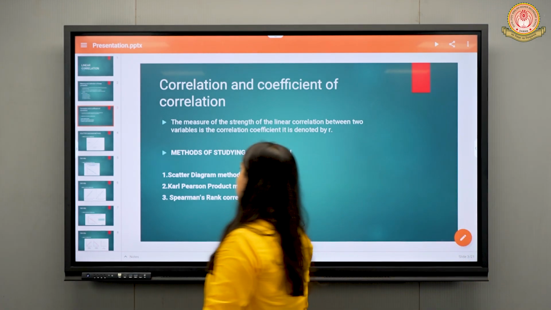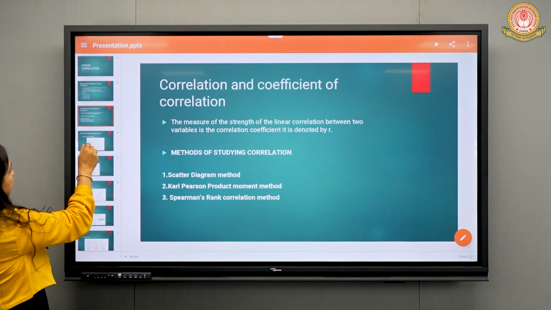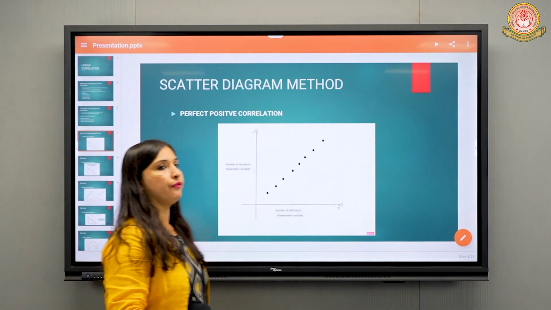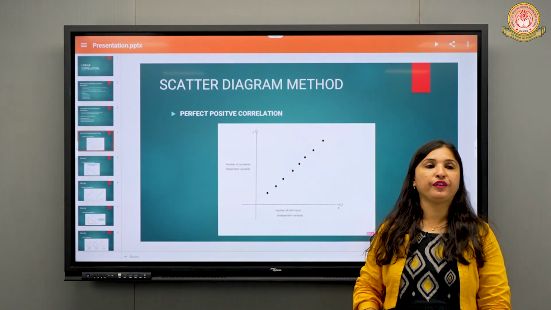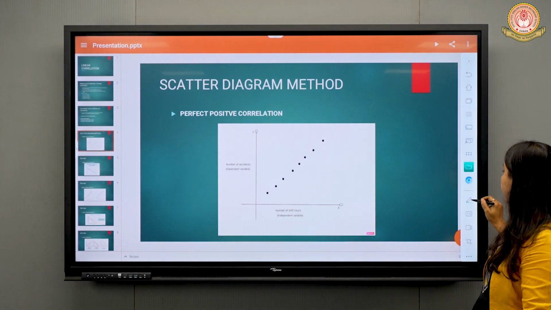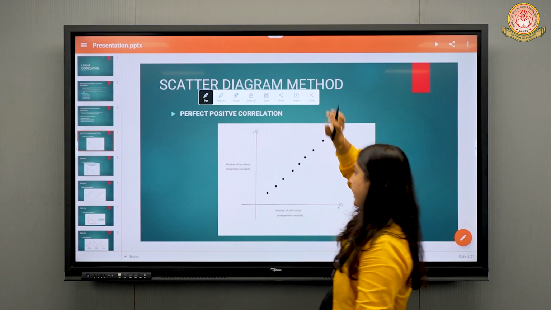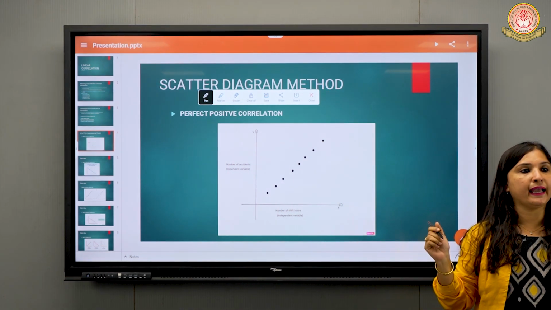Okay, fine. So first I will teach you what the scatter diagram method is. In the scatter diagram method, we have to draw a diagram. And for drawing this diagram, what do we have to do? First, we have to mark the x-axis and y-axis. What will we mark on the x-axis?